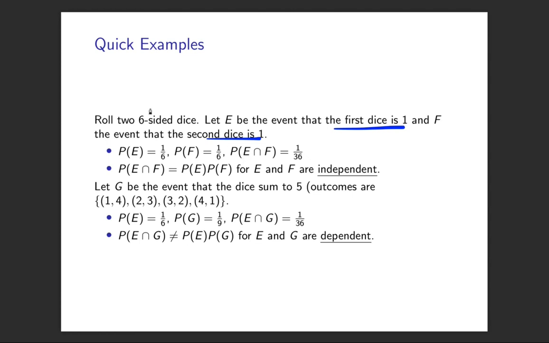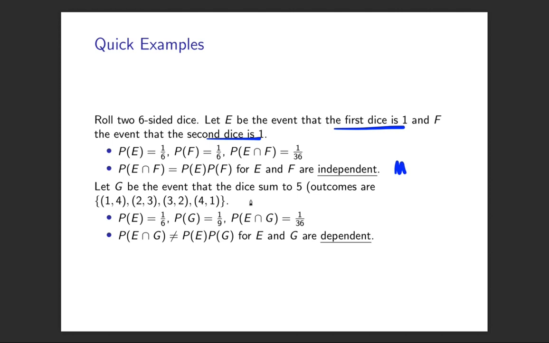Now, the set of events that can happen when we roll both dice is 36 possibilities. That's all the pairs that we can get from the two dice. And the event that the first dice is 1 and the second dice is 1 only happens once, right? There's only one way that can happen. So the probability of that event is 1 over 36. And so if we plug it in, is 1 over 36 equal to 1 over 6 times 1 over 6? Yes, it is. And so these two events are independent. That confirms it.